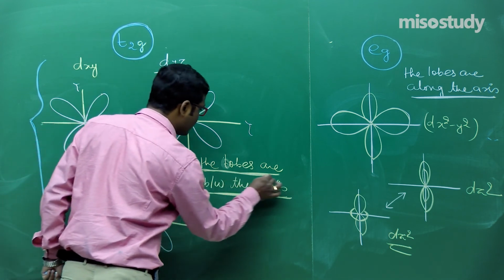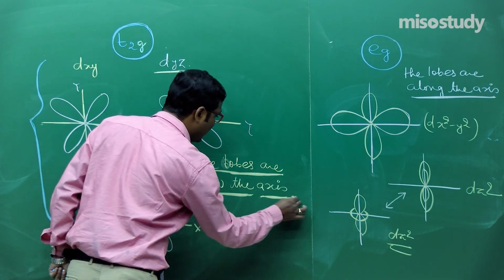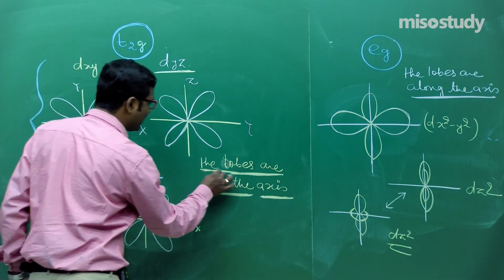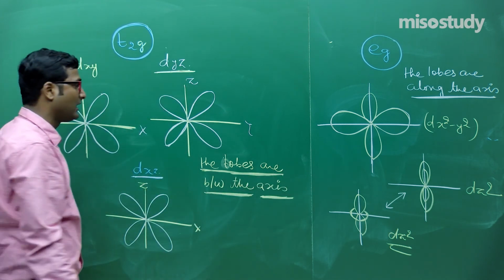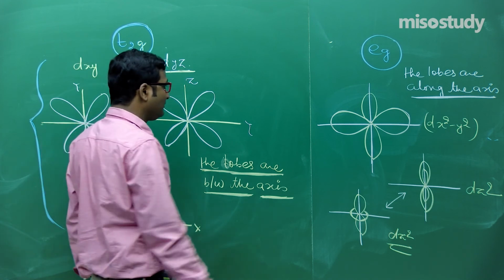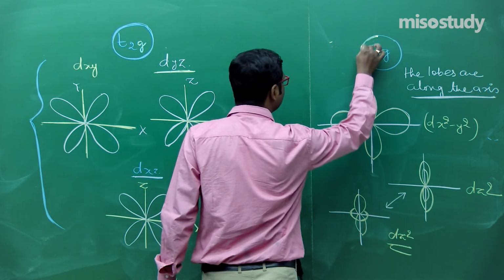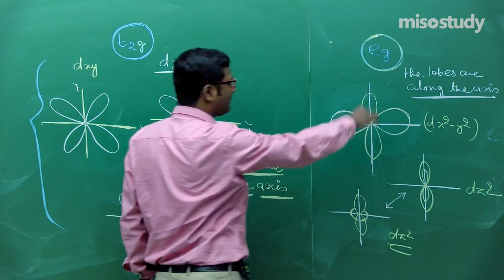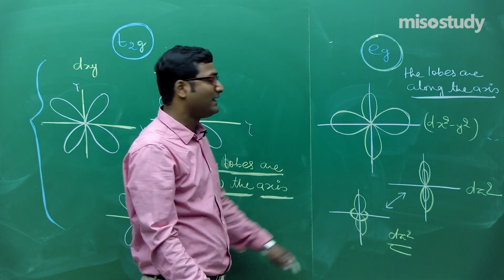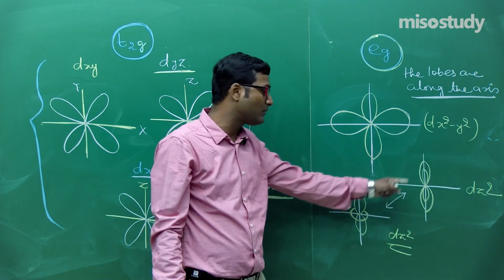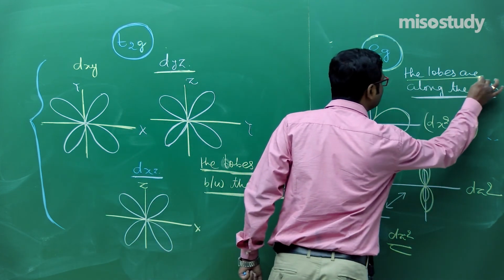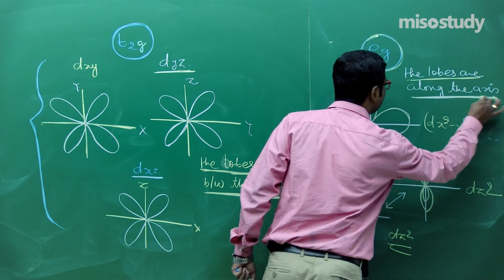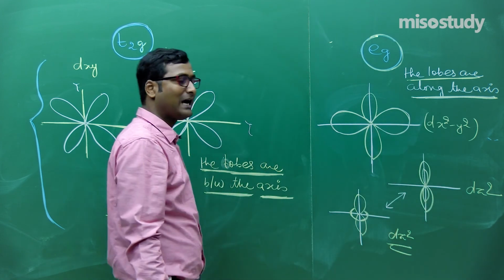Why am I stressing on this? Because it will help you when we discuss the crystal field splitting in octahedral and tetrahedral complexes. And again there is the new set Eg, that is doubly degenerate orbitals, dx square minus y square and dz square. Here the lobes are along the axes. Is it clear to you?